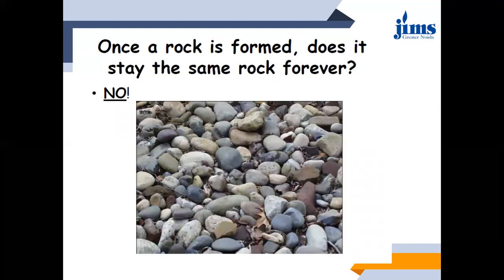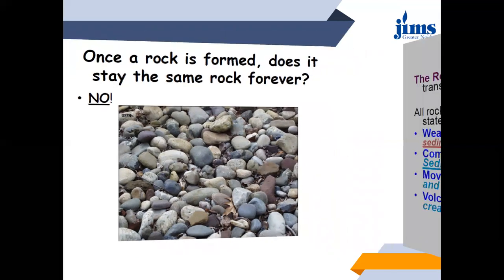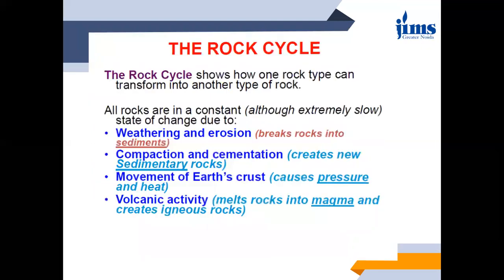Now one question is, once a rock is formed, does it stay the same forever, or can it change? So the answer is no. Once a rock is formed, it doesn't stay like that throughout its life or throughout several ages. It will keep on changing. Now how will it keep on changing? There is this rock cycle.